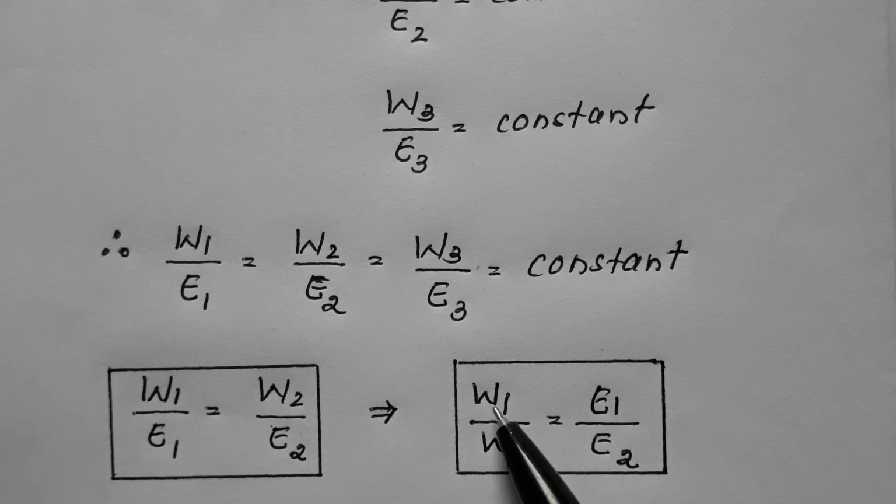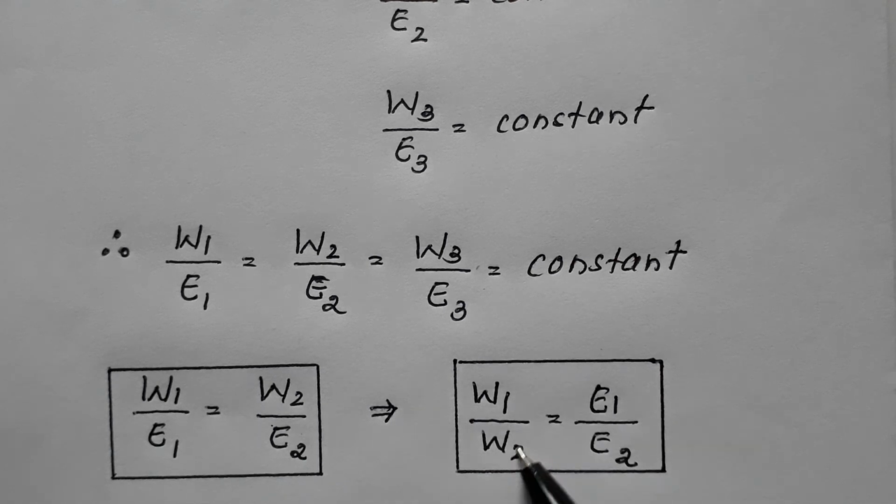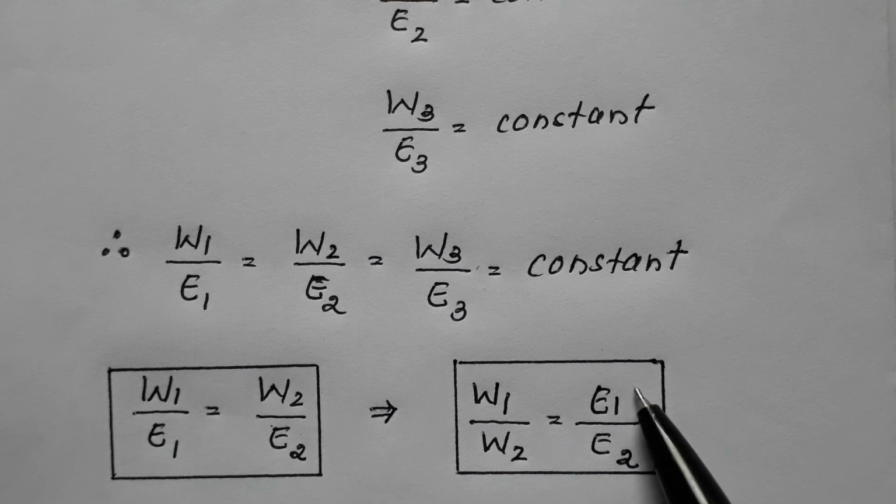What is W1? The weight of metal 1 upon the weight of metal 2, equals E1, the equivalent weight of metal 1, upon E2, the equivalent weight of metal 2. Remember, this formula is applicable to numericals as per the second law.